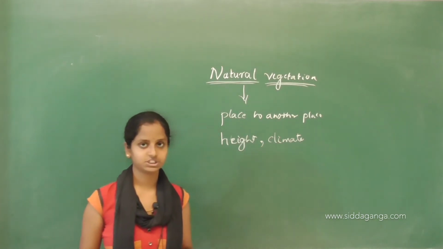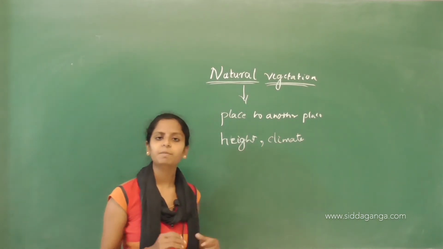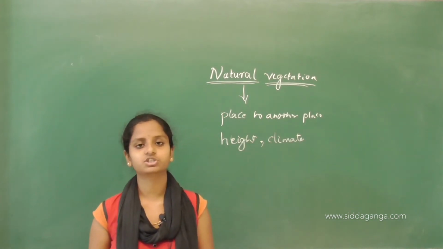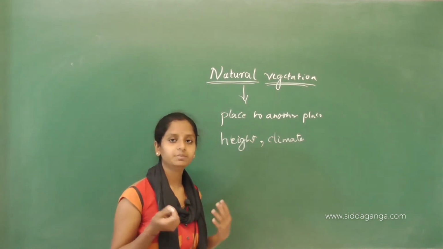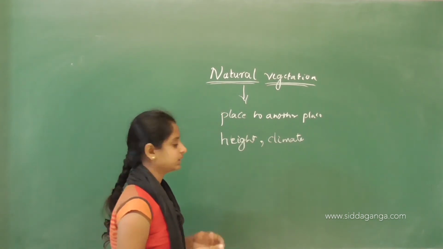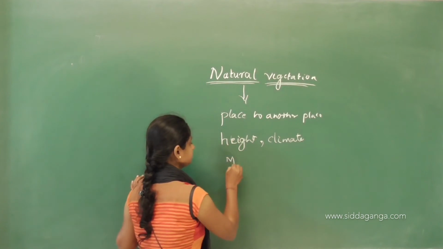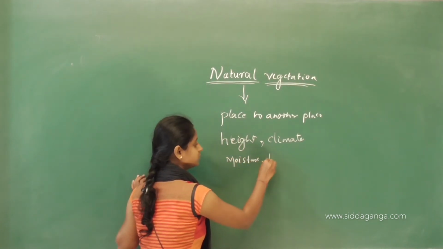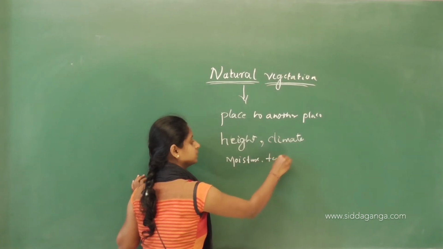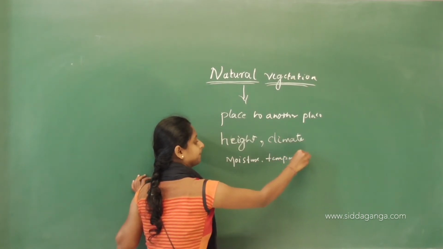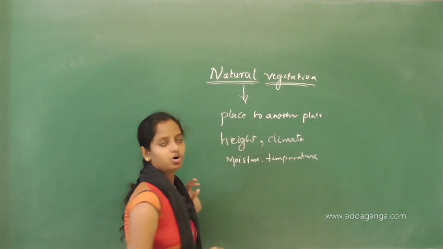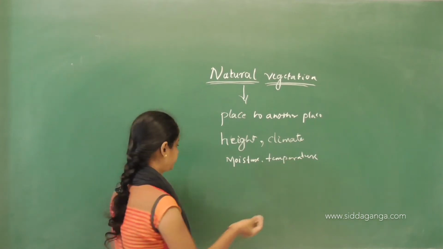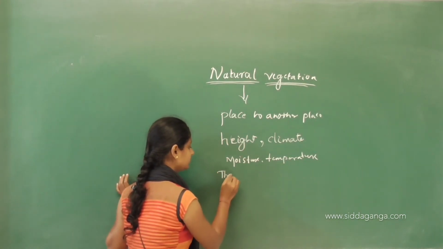We can see many different kinds of natural vegetation. They may be dependent upon moisture, temperature, or thickness of the soil.